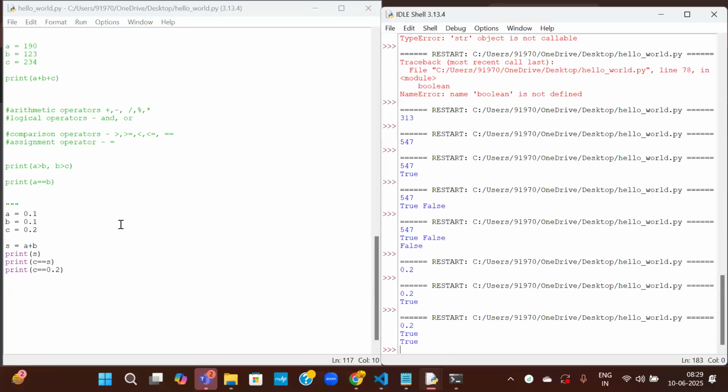I'll tell you that later. There is some precision issue with these kinds of things. Here we are getting true. Ideally, it should be false because with 0.1 and 0.1, there would be some precisions which make it not equal. So I'll tell that tomorrow, that precision thing.